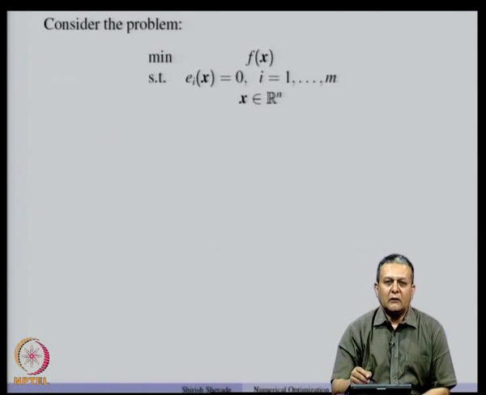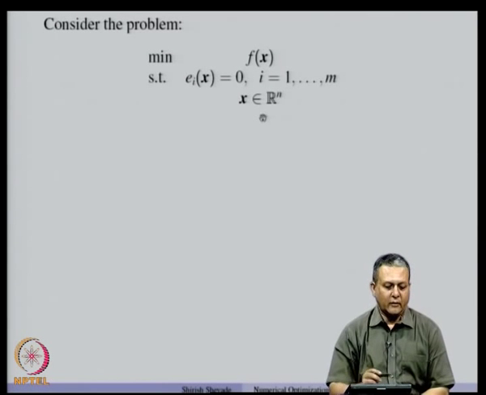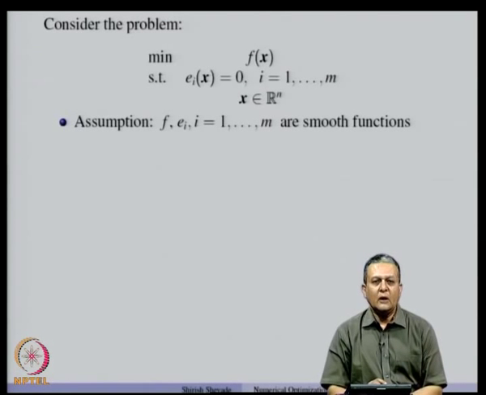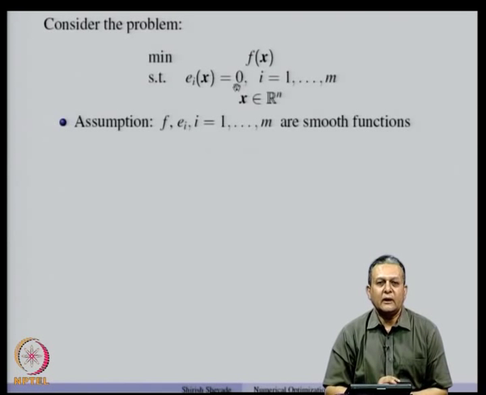Now, can we arrive at some algebraic conditions for the local minima of this problem, and that is what we are going to study now. So, let us again assume that the objective function f and the e_i's are smooth functions, and for the first order conditions we will require them to be continuously differentiable, and for the second order conditions we will require them to be twice continuously differentiable.